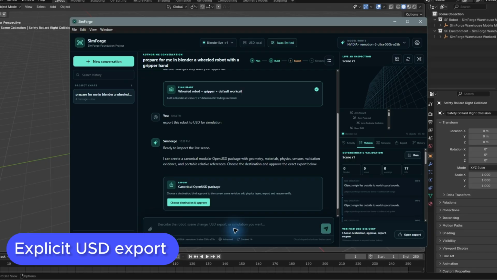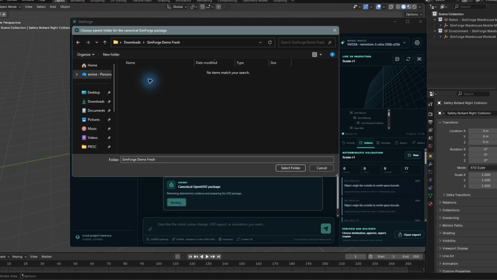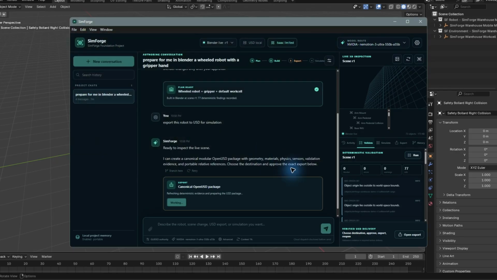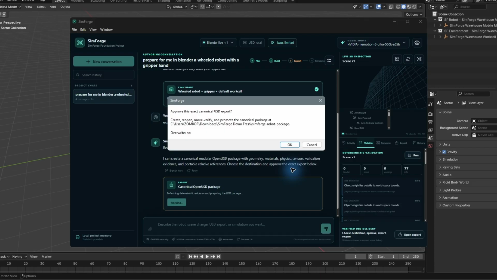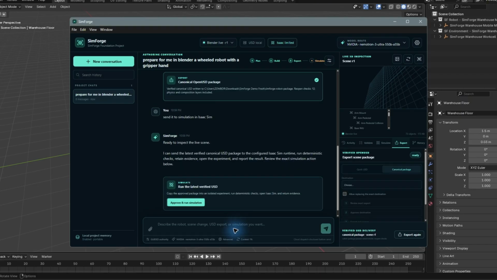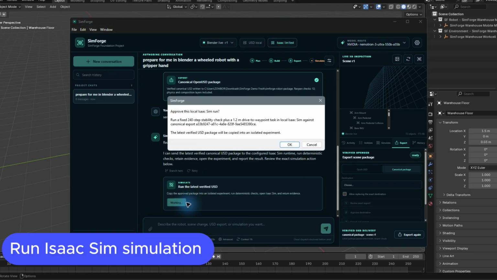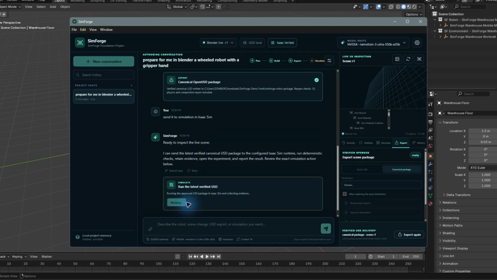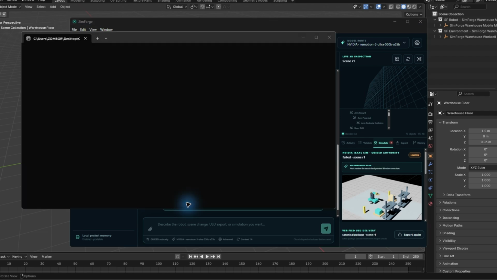And if everything looks good, we can tell him to export our scene into USD files, and he will add the physics and articulations needed automatically. And after saving our files, we can simply tell him to run whatever simulation we want him to run in chat, and he will open Isaac Sim and run that exact simulation.